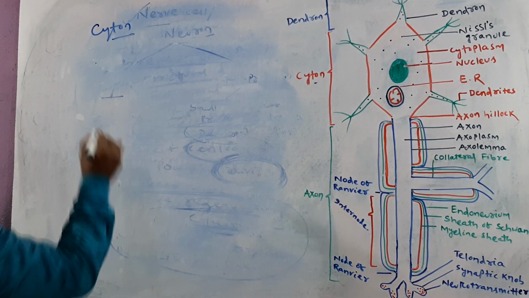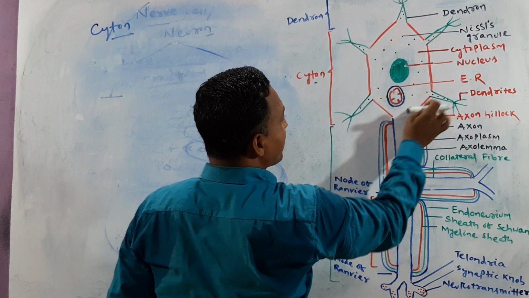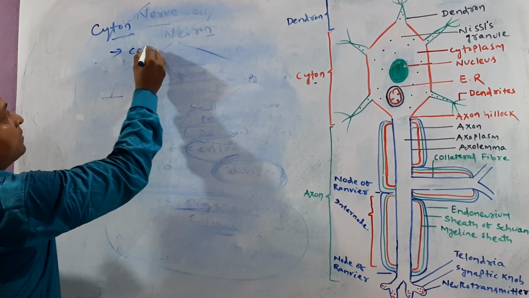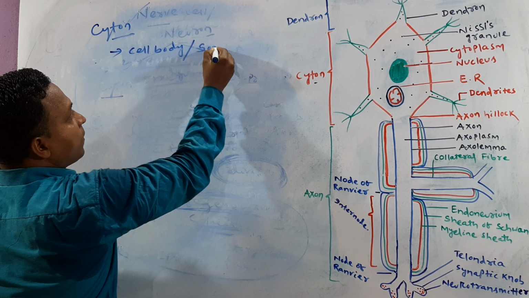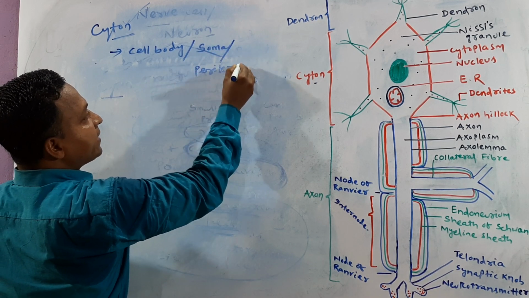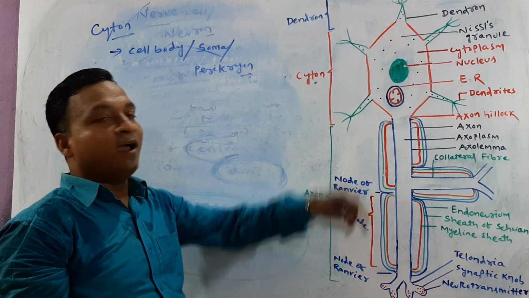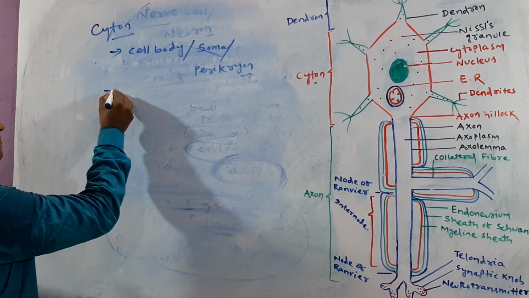This cytosol is basically, you can mark this structure, the red region, you can understand that as cytosol. It is otherwise called cell body, or we can call it soma, or perikaryon. Okay, cell body or soma, or perikaryon. Try to focus. We go to the next one.